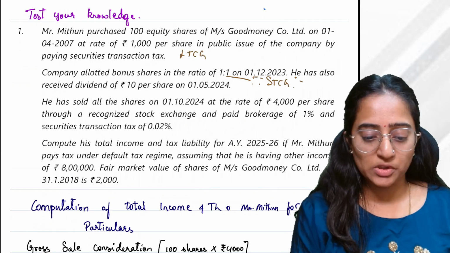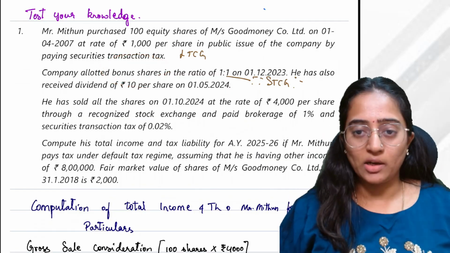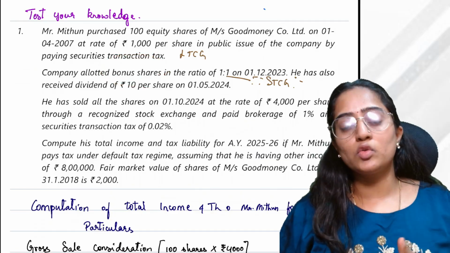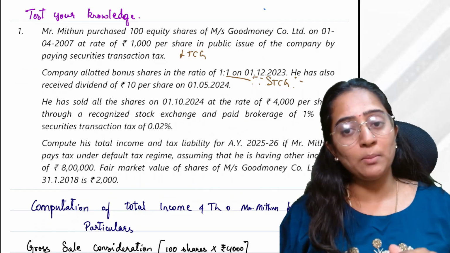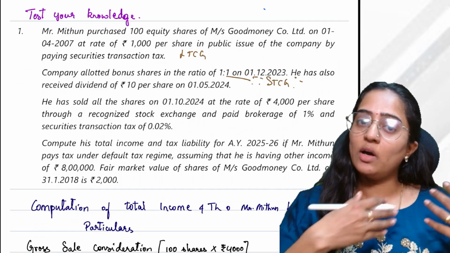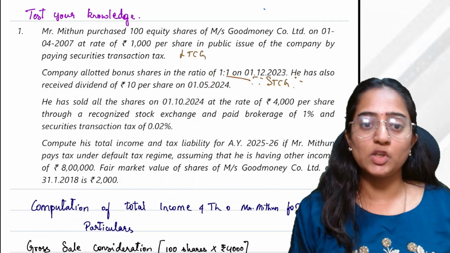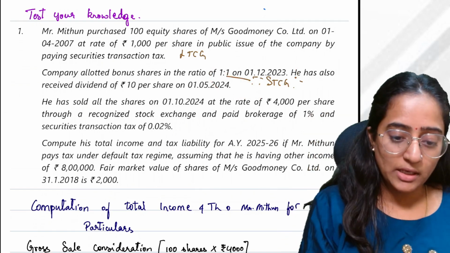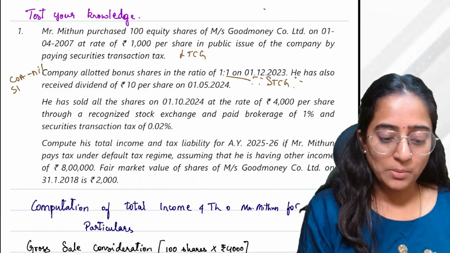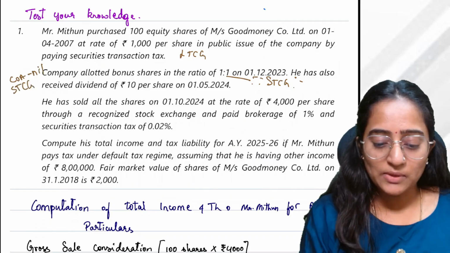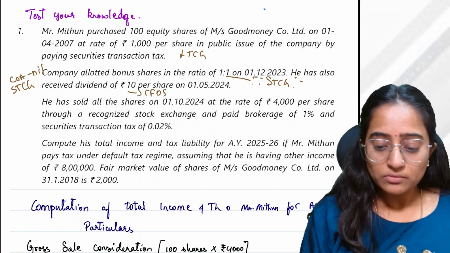Now let's discuss the bonus shares. See, if the bonus shares are allotted on or after 1/4/2001, then the cost of acquisition would be nil. If it is before, you would take the fair market value as on 1/4/2001 as your bonus shares value. This is allotted after, so the cost of acquisition would be nil in the case of these bonus shares. Very well. And this is short-term capital gain, and the dividend, as we have seen, will go under the head income from other sources. Clear? Great. Done.